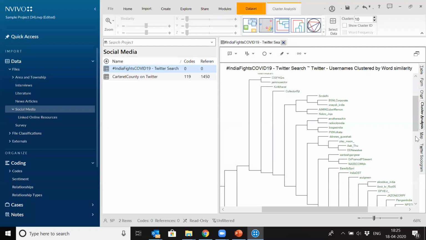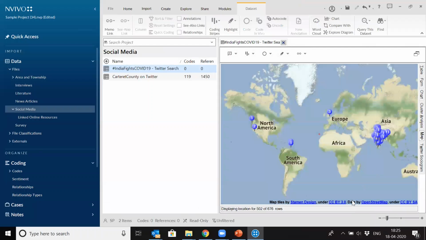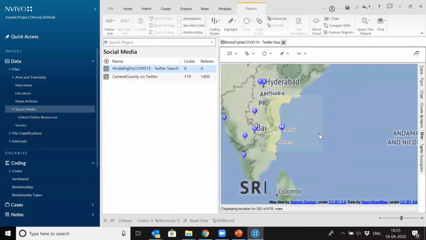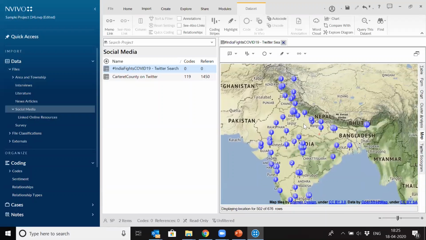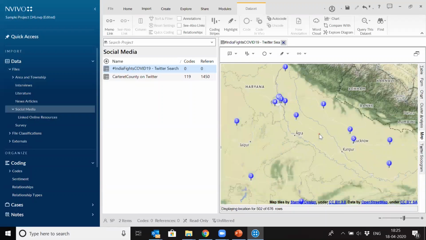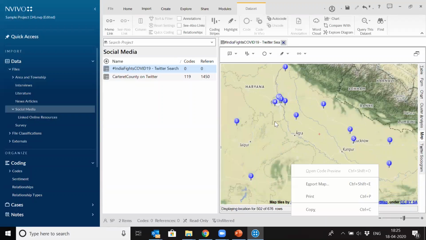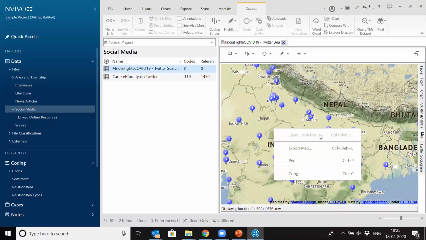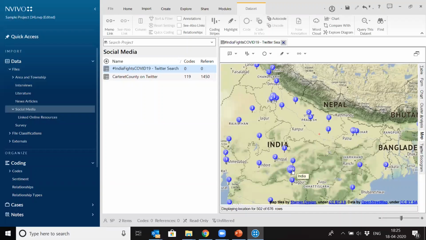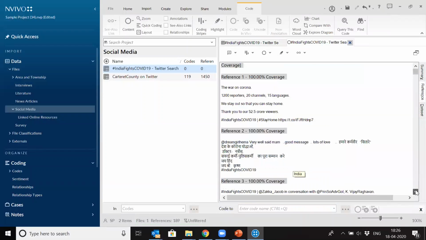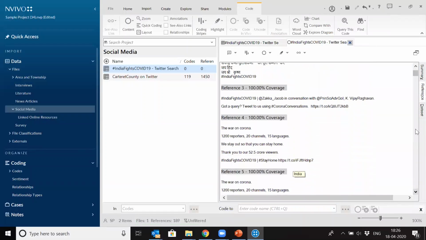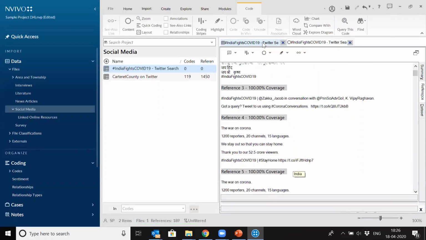And there's a map option also available, which shows from which part of the world these tweets are coming, as it is for India. India fights COVID. So most of the tweets are coming from India, and you can make out the states also, right? And these numbers are the number of tweets coming from that specific part. So let's say 189 tweets are coming from close to Nagpur. If you want to see what these 189 tweets are, you can double click on this and it will open the tweets for you, right? So these are the 189 tweets. So you can always check what the 189 tweets are.